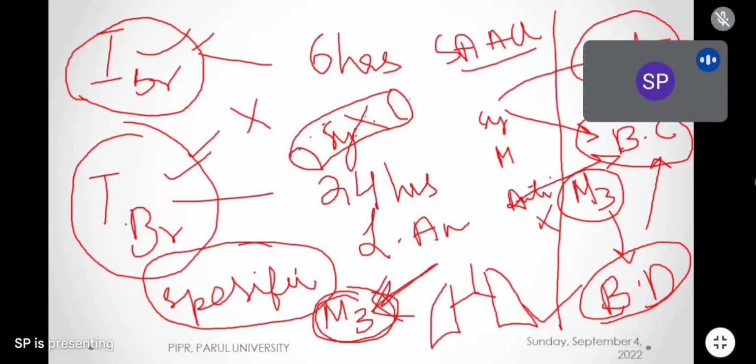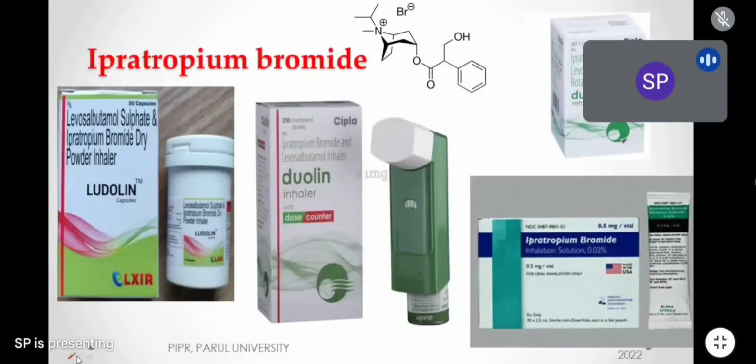Now let's go to the formulations. For ipratropium bromide, we have the powder inhalant form. In the last class I told you salbutamol is available in rota caps as powder. That rota cap is broken, and the powder is inhaled by the patient through the mouth. Ipratropium bromide and tiotropium bromide should be inhaled by mouth only, not through the nose. Duolin is very famous. This has ipratropium powder along with salbutamol.